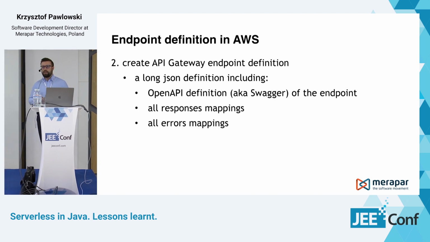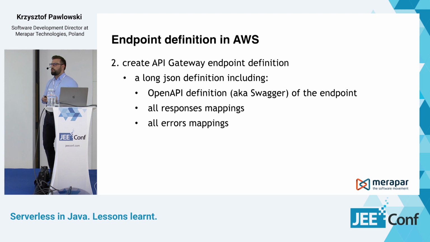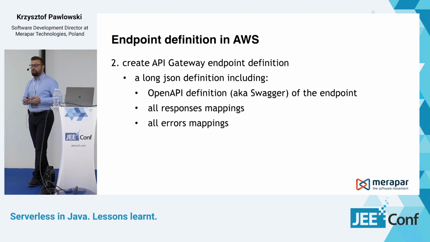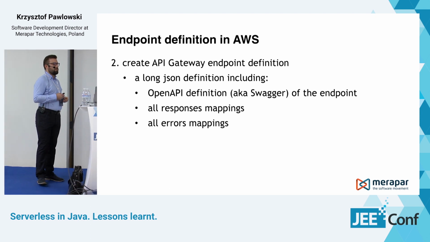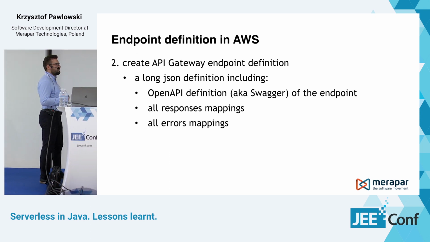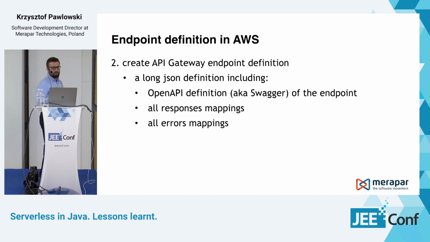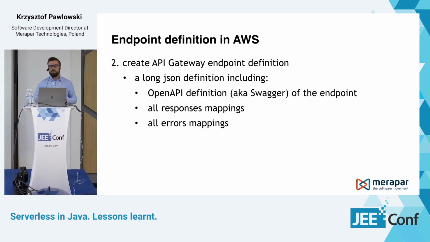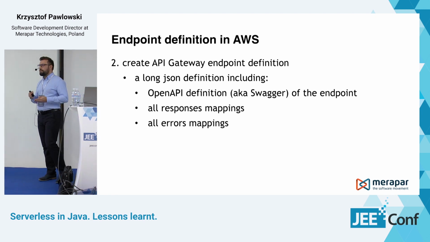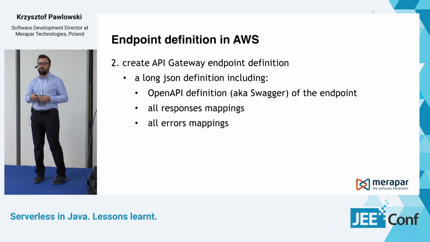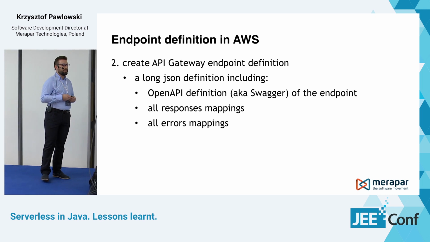So the actual endpoint definition goes to the service called API Gateway, where you need to provide quite a long JSON definition of your endpoint. It's in OpenAPI format, also known as Swagger. You need to define all the response mappings, all error mappings. I didn't put an example here, which is quite long JSON, and it wouldn't fit the slide.